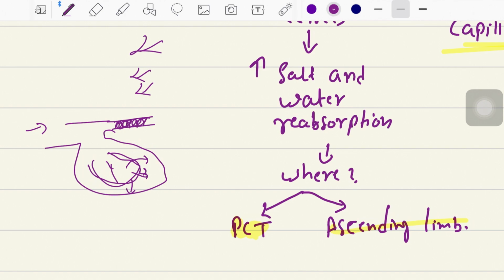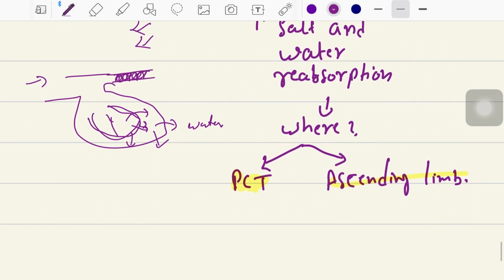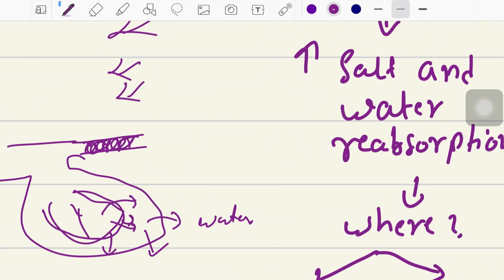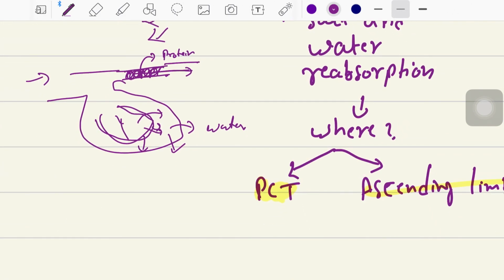Okay, so what will be filtered out here? There will be plasma and more of the water. Okay, so water will be filtered out here. Okay, now because of this the relative concentration of the protein and other material will increase in this part. Okay, so the blood going in now, the peritubular capillary will be made from the continuation of the efferent arteriole, right?